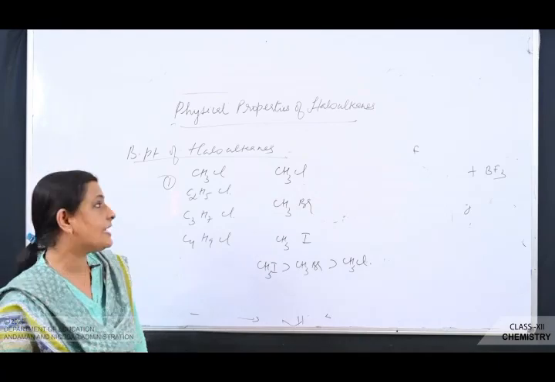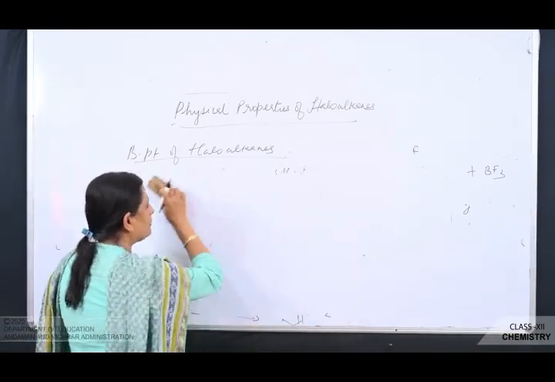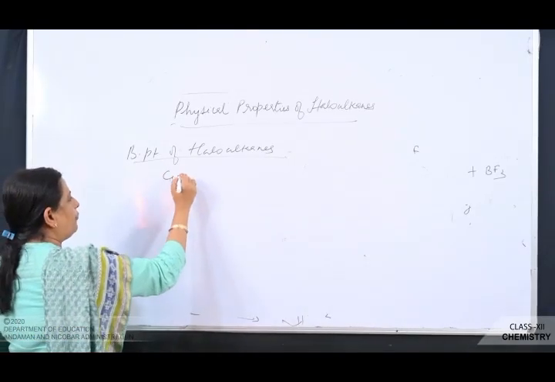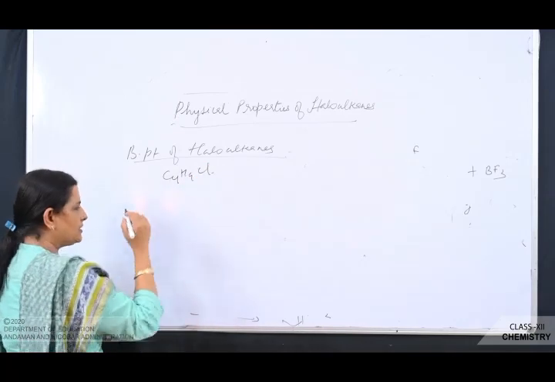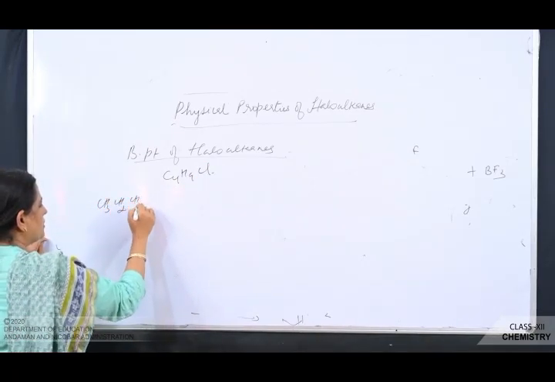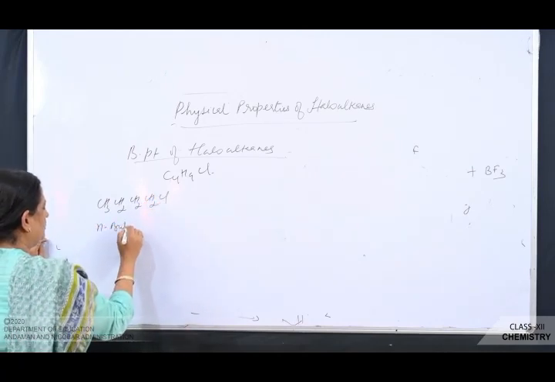Next you see, in case of isomeric haloalkanes, how does the boiling point vary? Now let us take C4H9Cl. All the isomers, I am just going to write it here. CH3, CH2, CH2, CH2Cl. This is what? N-butyl chloride.